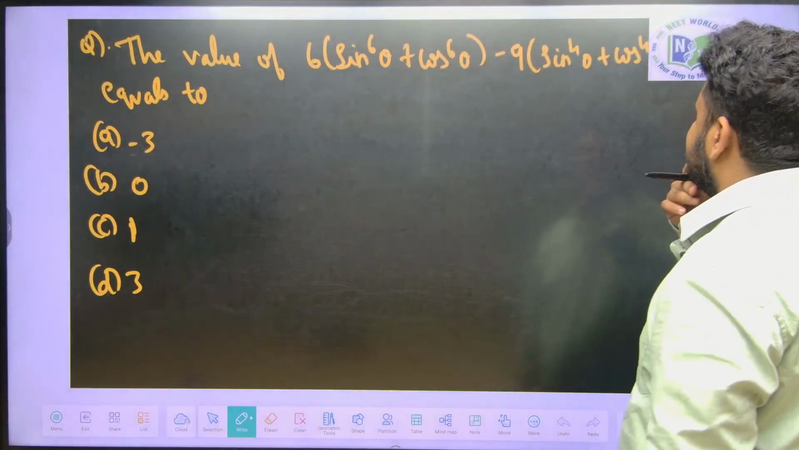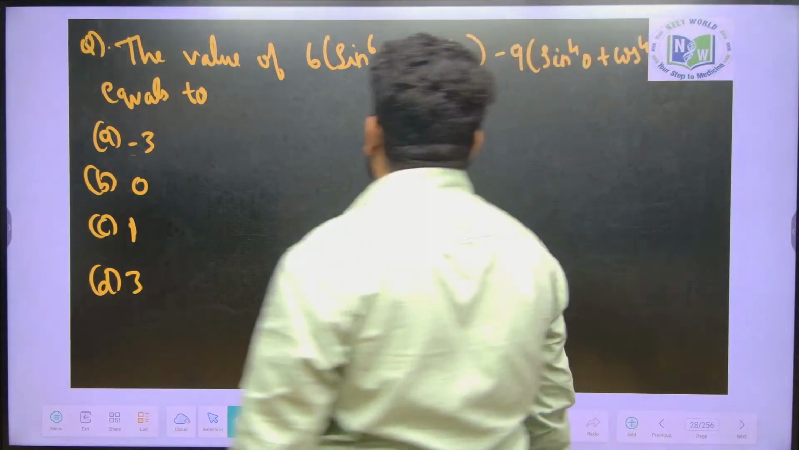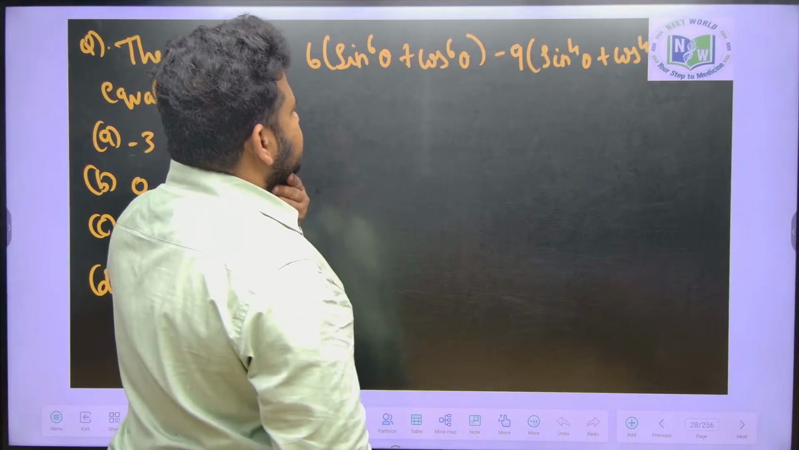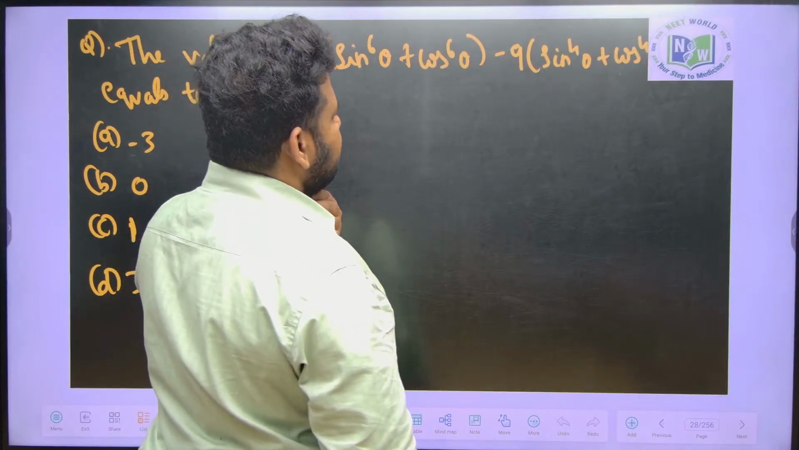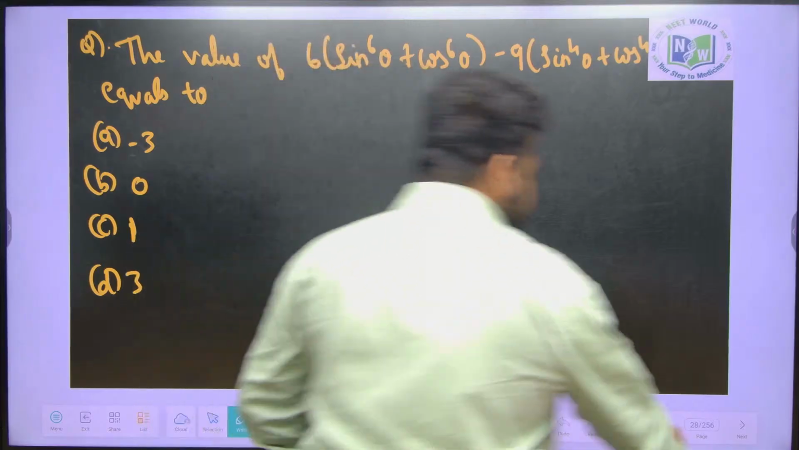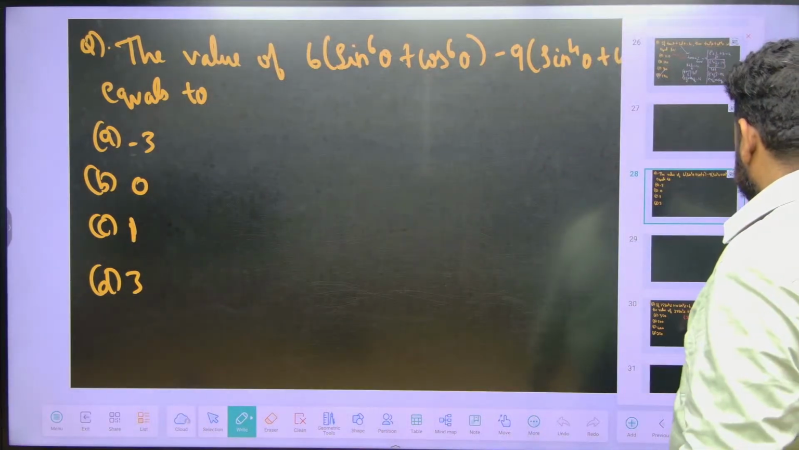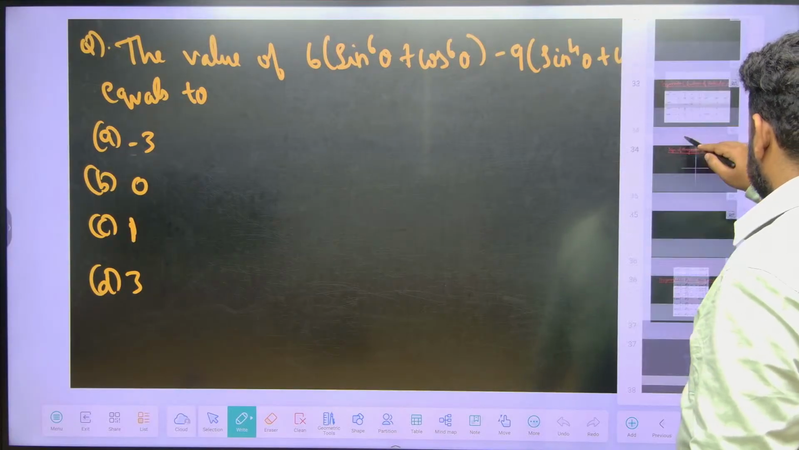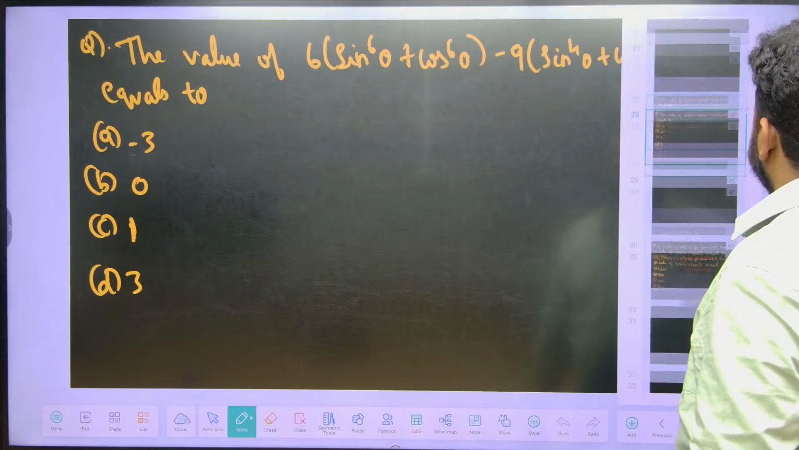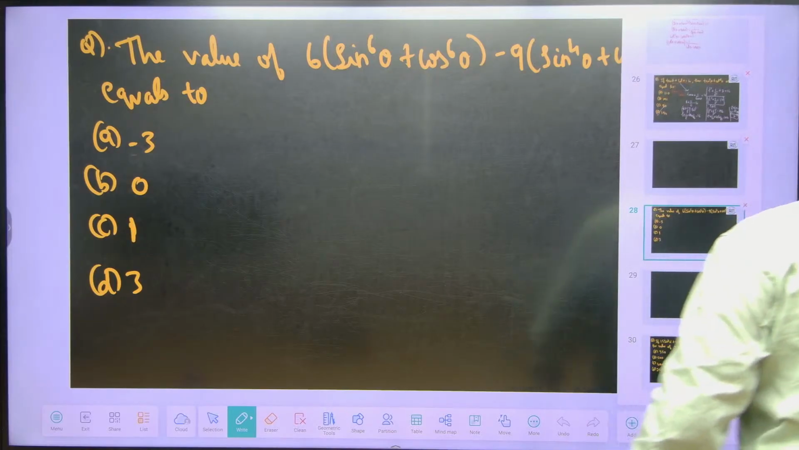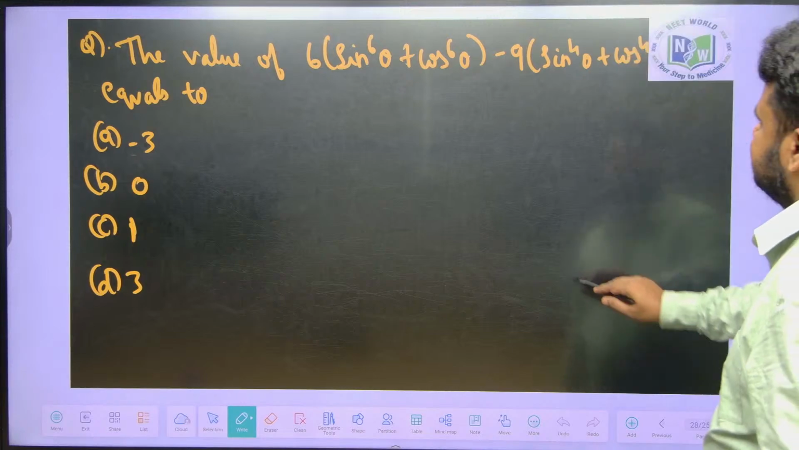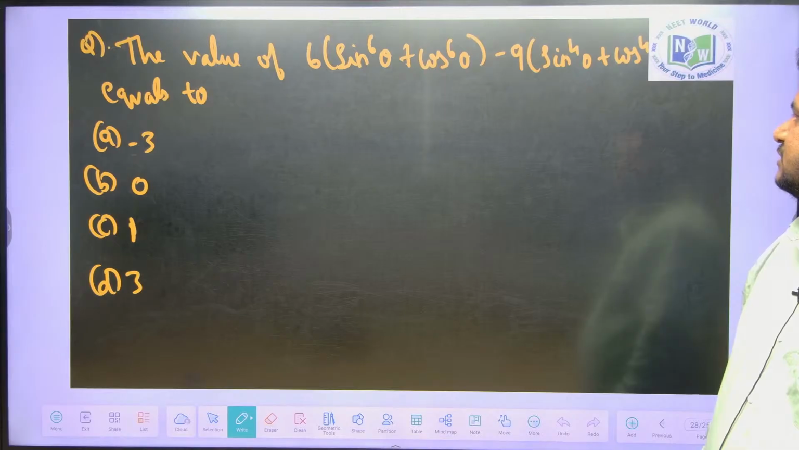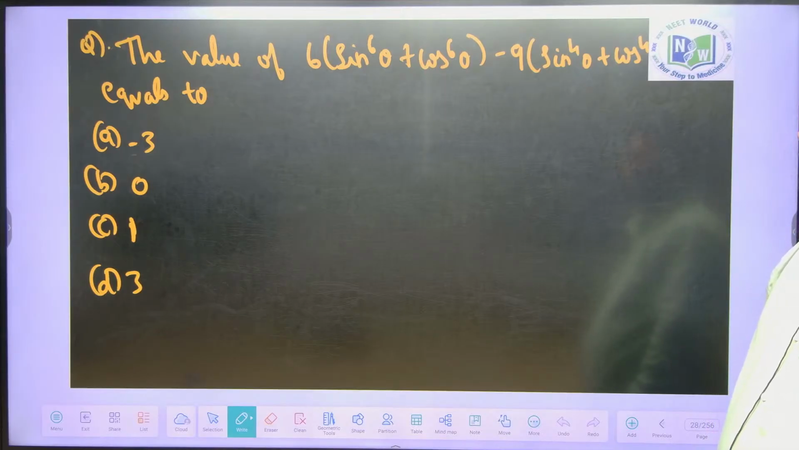Okay. So, see here friends, they have given a question: the value of 6 times sin power 6 theta plus cos power 6 theta minus 9 times sin power 4 theta plus cos power 4 theta. Okay, before this let me discuss some other concepts. See here. Okay. Let us solve this question itself. They have given the value of 6 times sin power 6 theta plus cos power 6 theta minus 9 times sin power 4 theta plus cos power 4 theta.